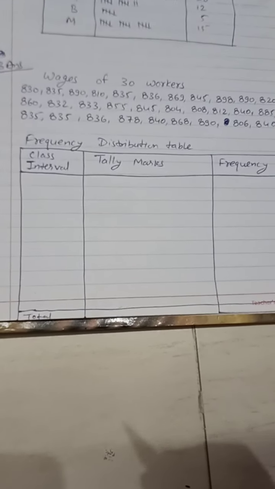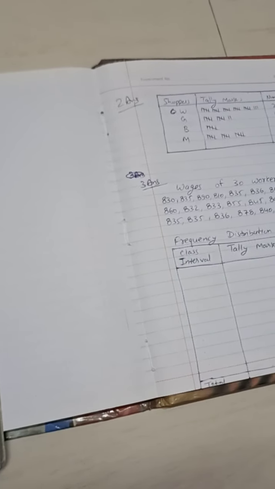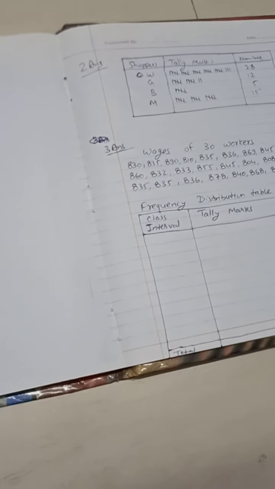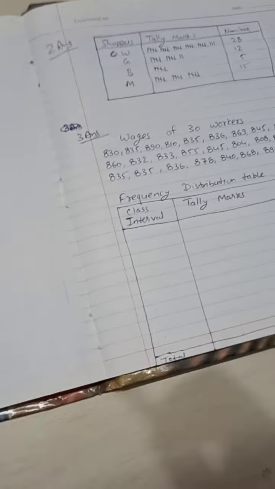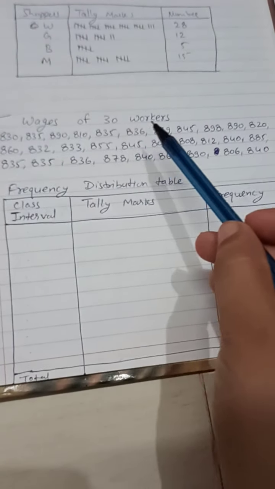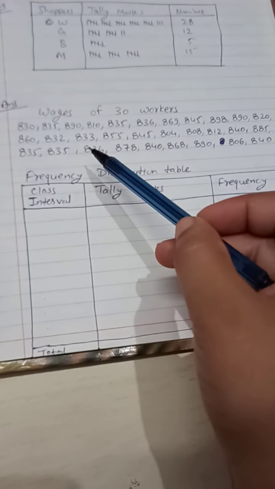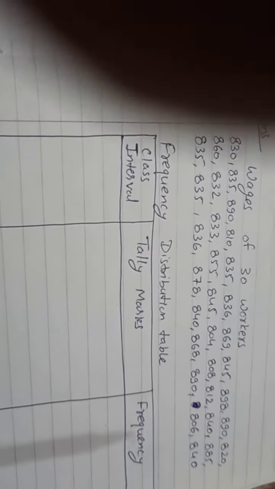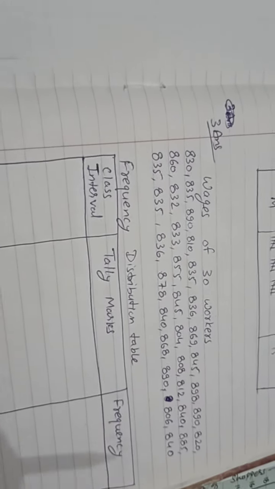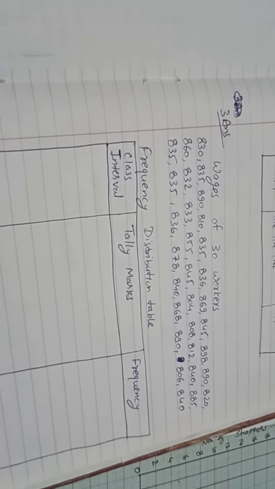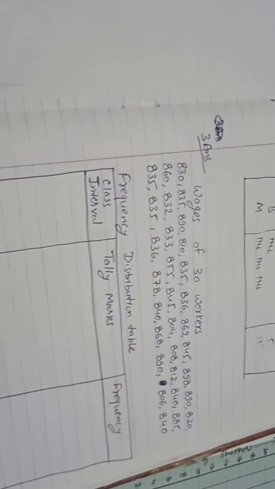Now the question number 3. In question number 3, they have given the weekly wages of 30 workers in a factory. So they have given the wages of the 30 workers. Here we have to make the frequency distribution table, and they have told us to use the intervals 800 to 810, 810 to 820, and so on.